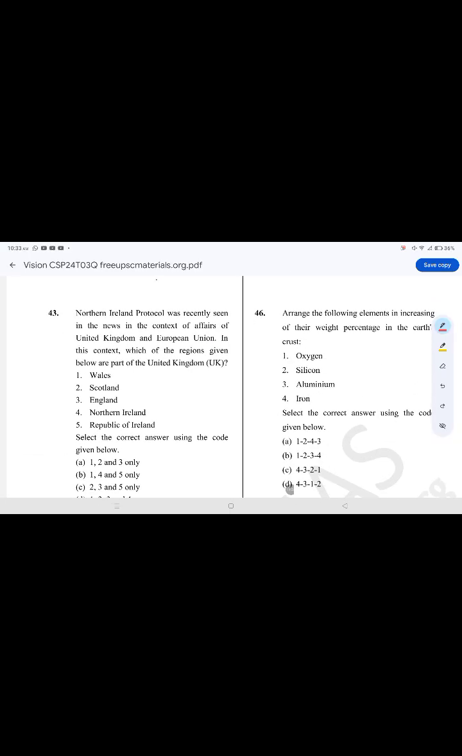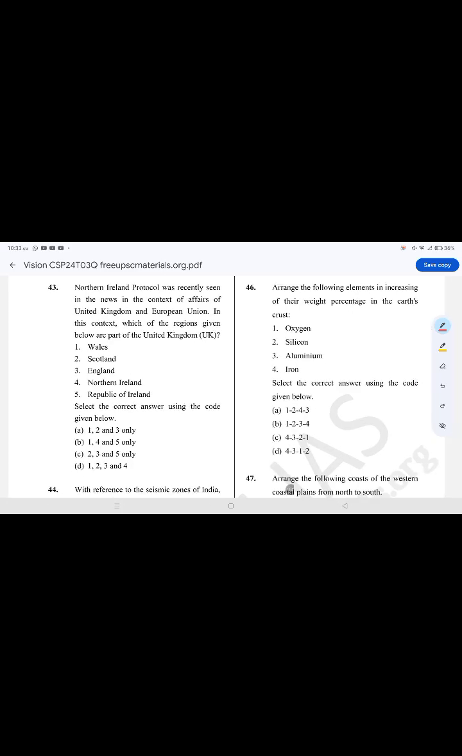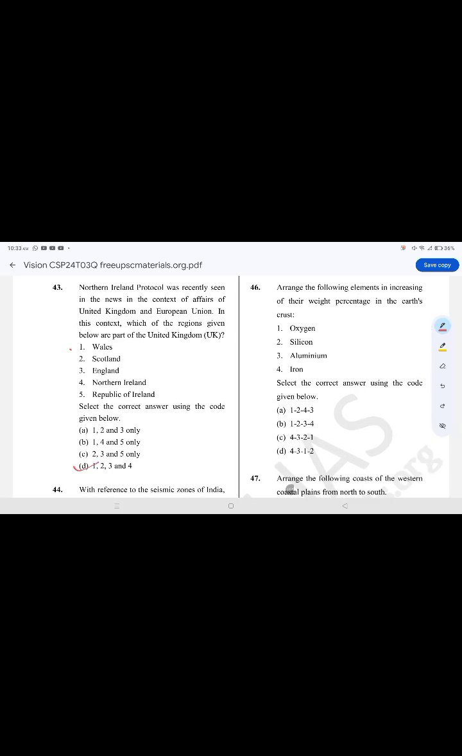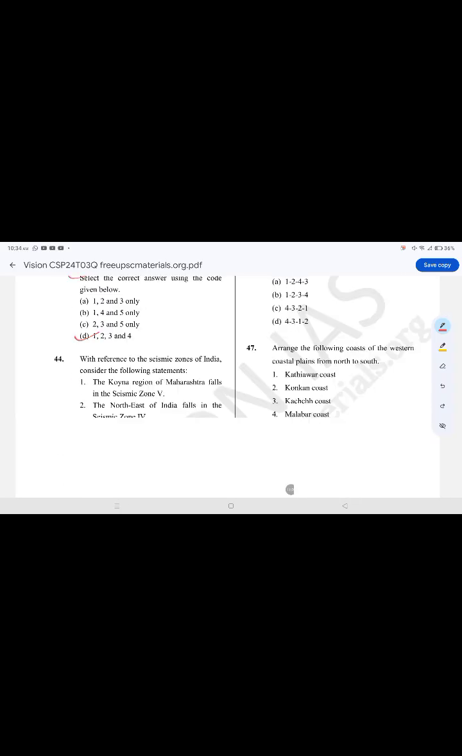Northern Ireland Protocol was recently seen in the news in the context of affairs of UK and European Union. In this context, which of the following regions given below were part of the UK? The correct option is option D, 1, 2, 3, 4. Wales, Scotland, England, Northern Ireland. Republic of Ireland is not a part.